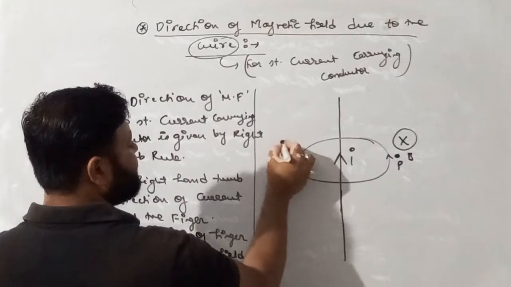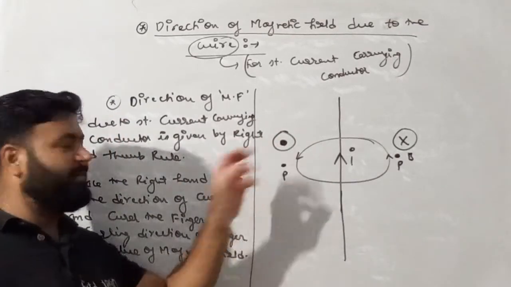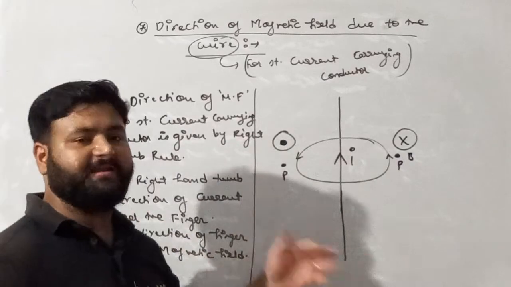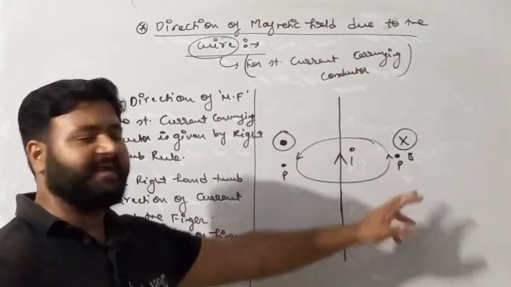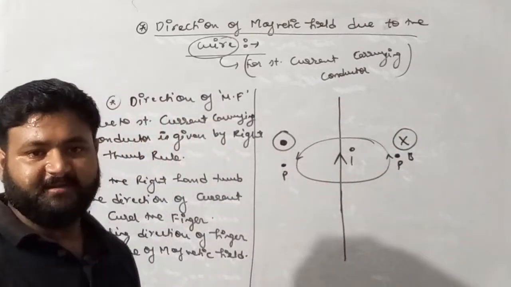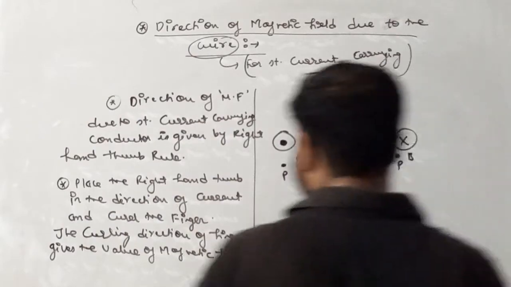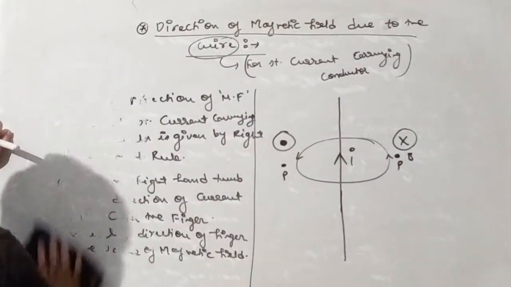So if point P is on this side, the magnetic field is away from the plane, and if point P lies on this side, the direction of the magnetic field is inside the plane. So this is how we find the direction of the magnetic field by the right hand thumb rule.